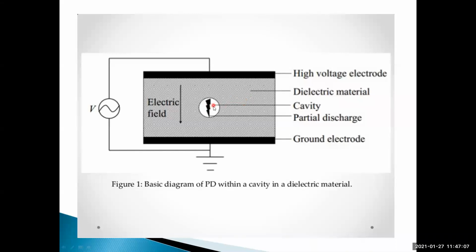The property of a gas is different compared to the solid dielectric material. Here the permittivity is different and there the permittivity is different.